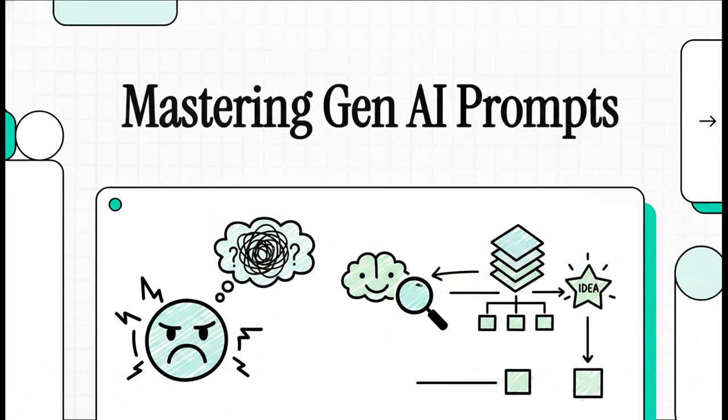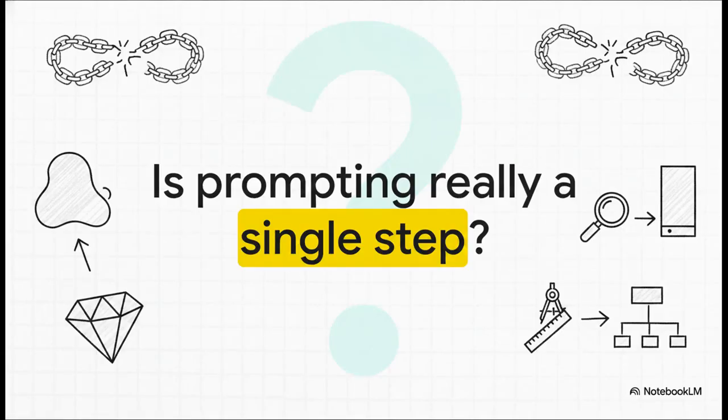Today, we are going to completely rebuild the way you talk to AI, right here on our digital whiteboard. Let's call this the one-and-done myth. People expect to just throw one vague, hurried sentence at a generative AI tool, hit enter, and then magically receive a masterpiece. It's totally natural to think that way, but it's a massive misconception. If you treat prompting like a simple Google search, you're going to get generic, uninspired results. It is absolutely not one and done.